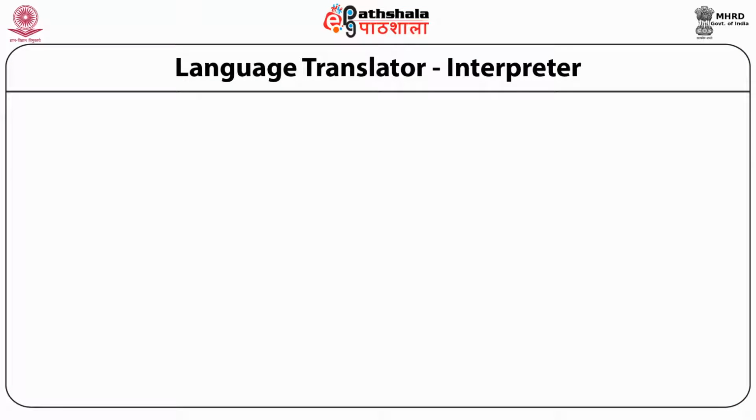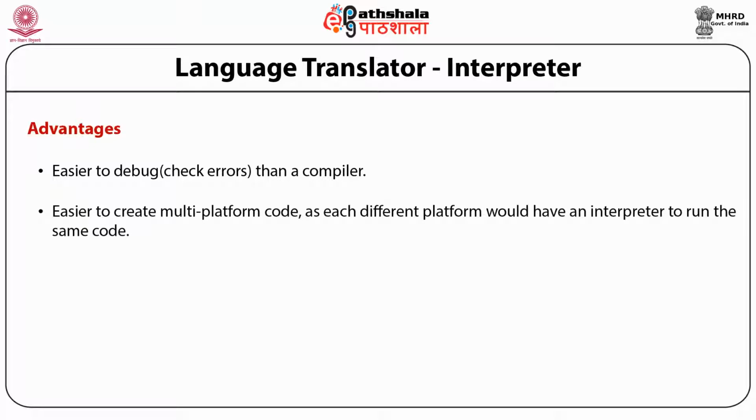Interpreters also have some advantages and disadvantages. The advantage of an interpreter is that it is easier to debug than a compiler. As it interprets the instructions step by step, if there is any mistake in a particular instruction, it is easy for the programmer to debug it. And it is easier to create multi-platform code, as each different platform would have an interpreter to run the same code. So programs which are interpreted by an interpreter are platform independent.